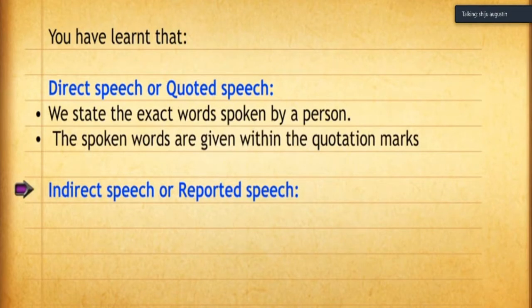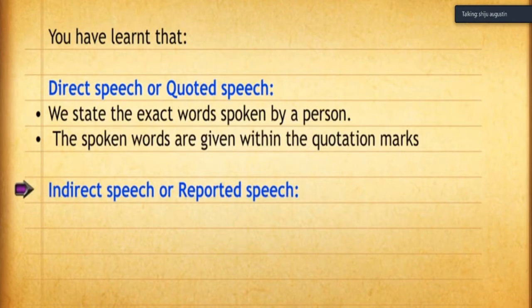We state the exact words spoken by the same person. That is called direct speech or quoted speech. That's why the sentence which is spoken by the person is put in the quotation. So it is called quoted speech also.